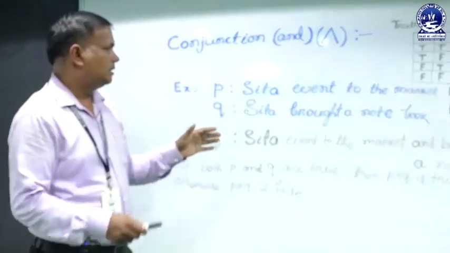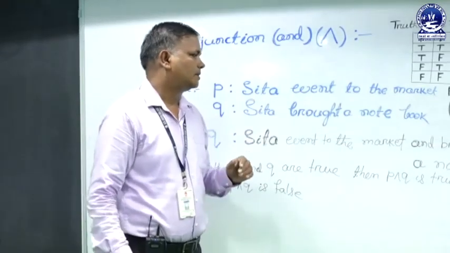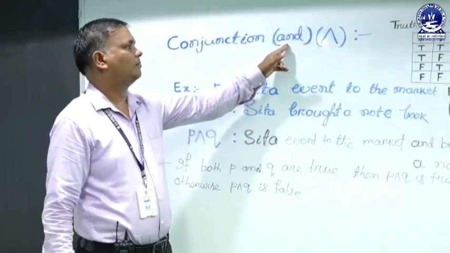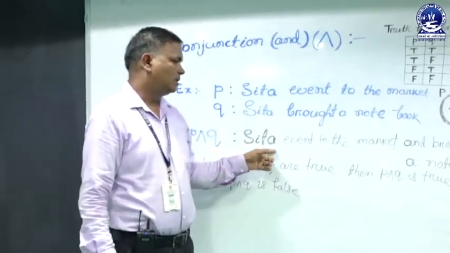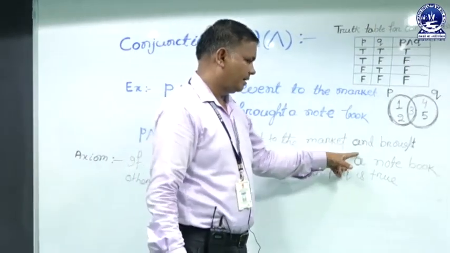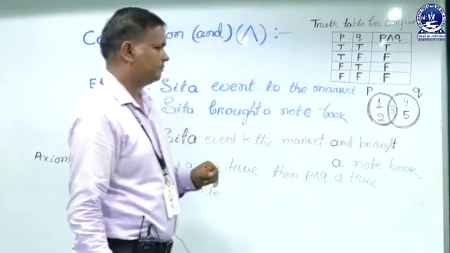If we combine these two statements by the word and, the new statement is: Sita went to the market and brought a notebook.